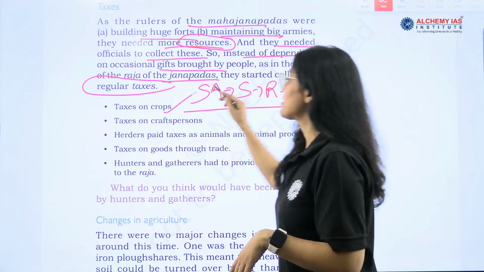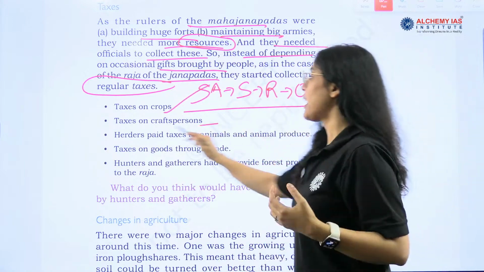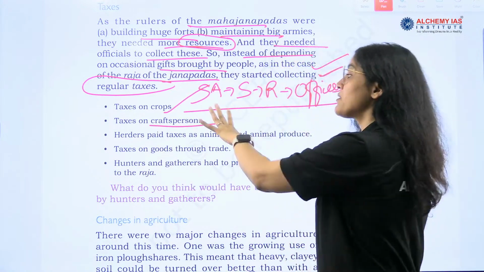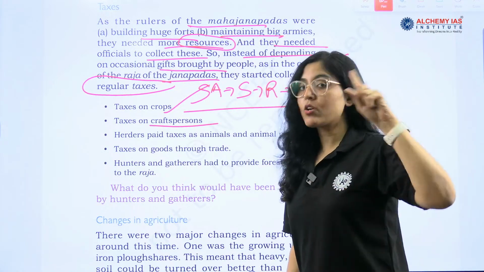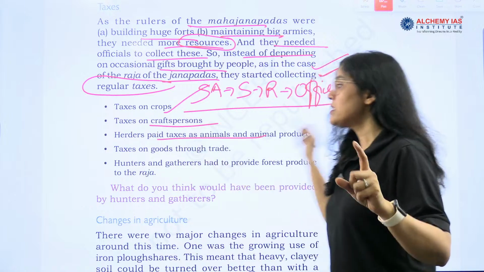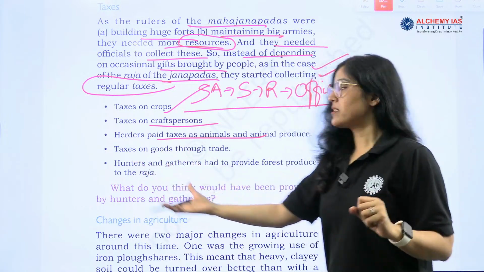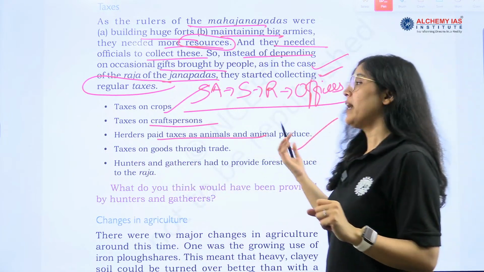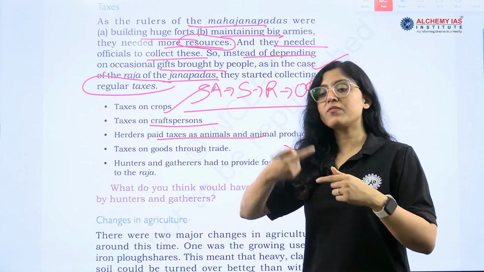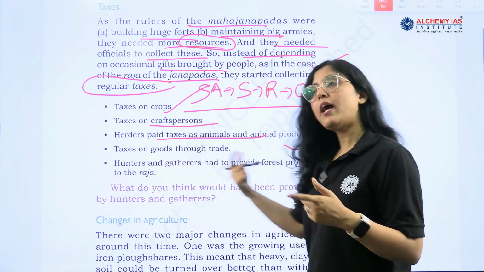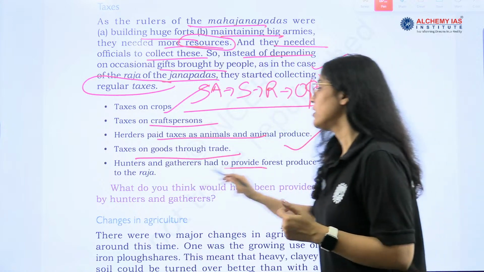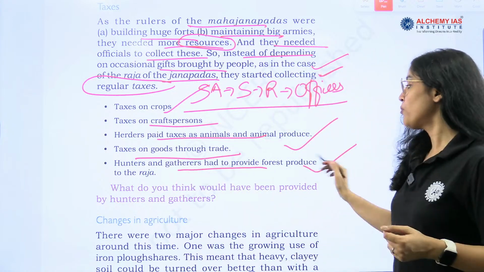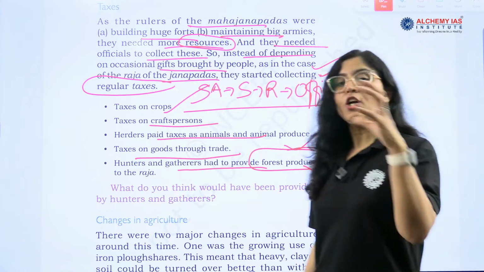Next is what? Taxes on crops. Taxes on craftsmen. See, these were the taxes that they started collecting regularly on crops, on crafts. Herders also paid taxes. What kind of taxes were herders paying? Animals and animal produce, right? Taxes on goods through trade. Hunters and gatherers had to provide forest produce to the Raja.